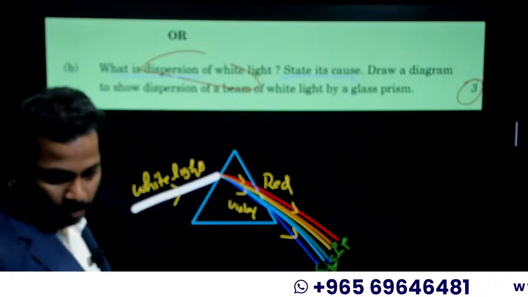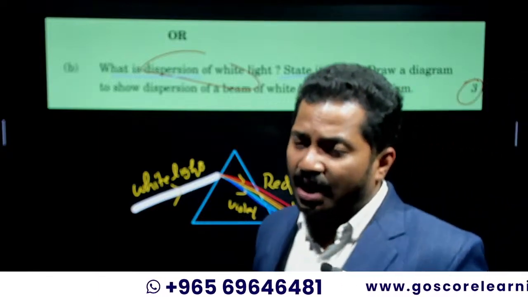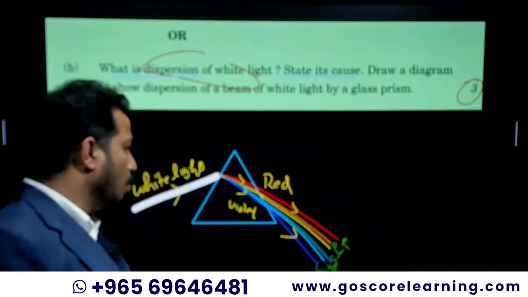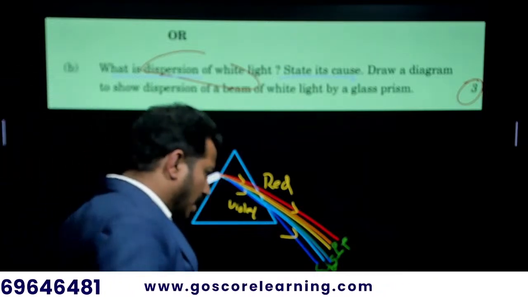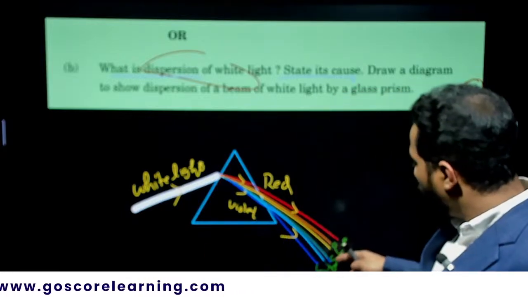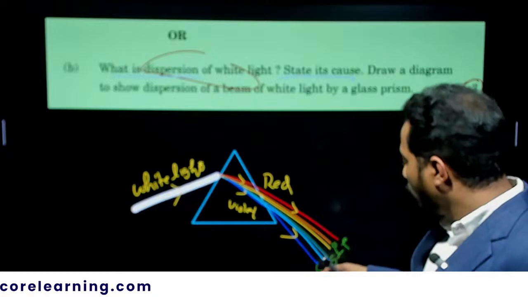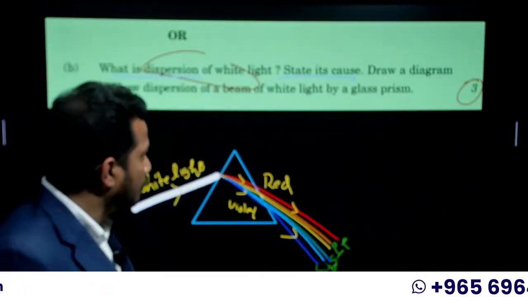You can mark seven lines, and from the top mark red, orange, yellow, green, blue, indigo, violet. That's it. Okay, fine.